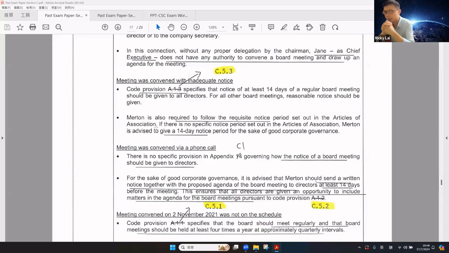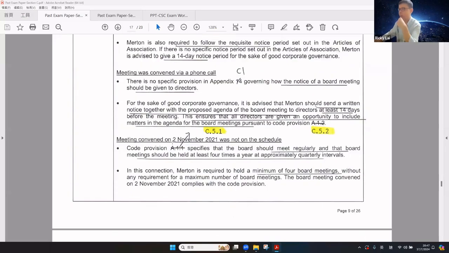How about the same headline, inadequate notice? CG Code requires that the notice of a regular board meeting should be at least 14 days to all directors, while for all other board meetings reasonable notice should be given. The company is also required to follow the requisite notice periods as set out in the articles. If there is no specific notice period in the articles, it is advised to give a 14-day notice period for good CG. How about using phone call?